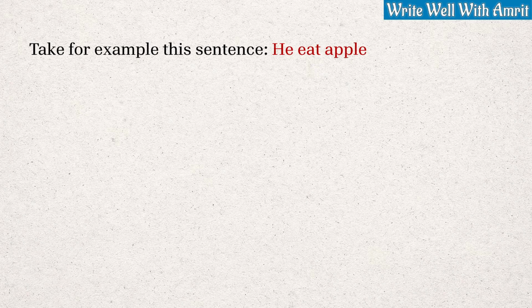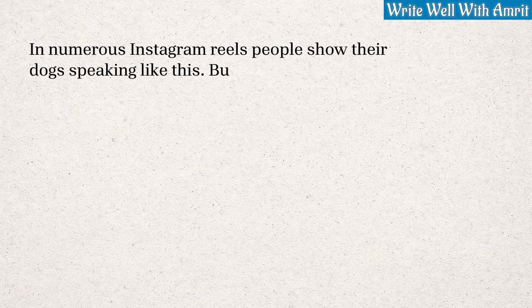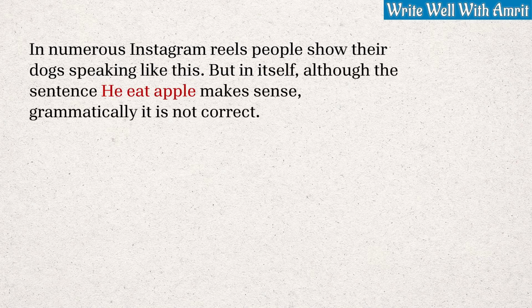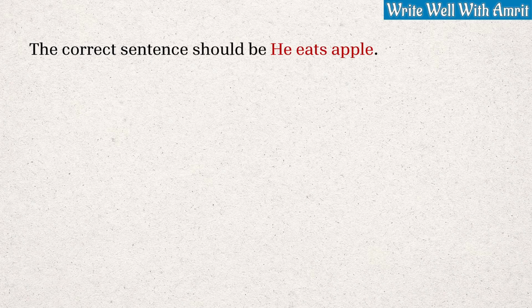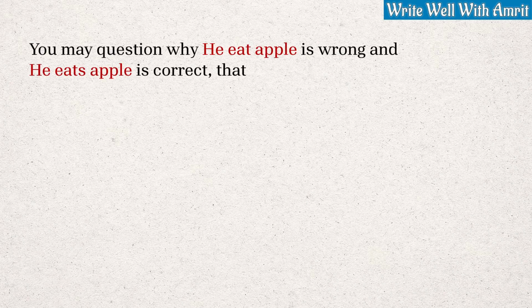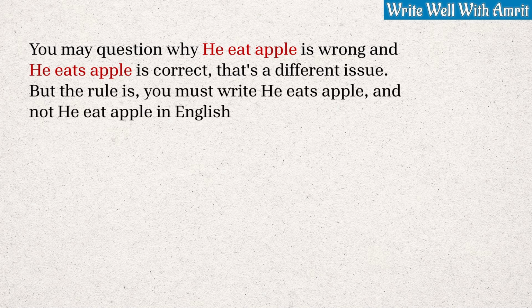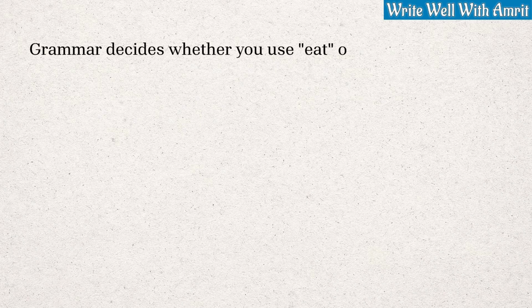Take for example this sentence, he eat apple. In numerous Instagram reels, people show their dogs speaking like this. But in itself, although the sentence he eat apple makes sense, grammatically it is not correct. The correct sentence should be he eats apple. You may question why he eat apple is wrong and he eats apple is correct. That's a different issue. But the rule is you must write he eats apple and not he eat apple in English. Grammar decides whether you use eat or eats in this sentence.